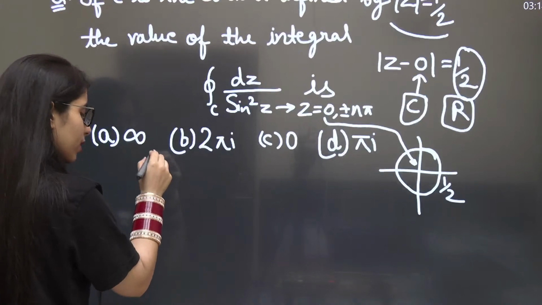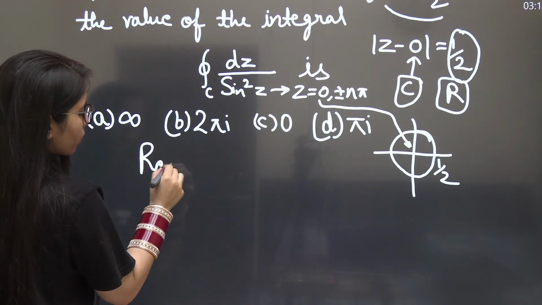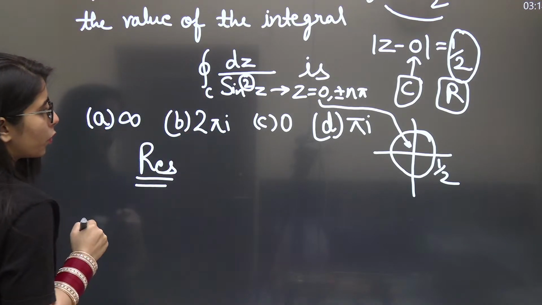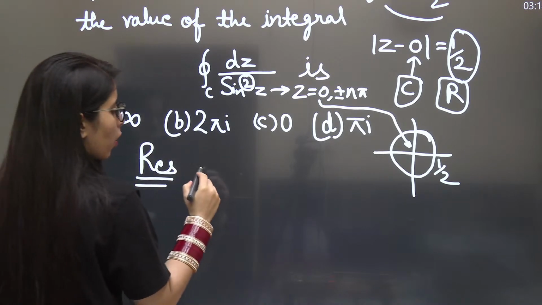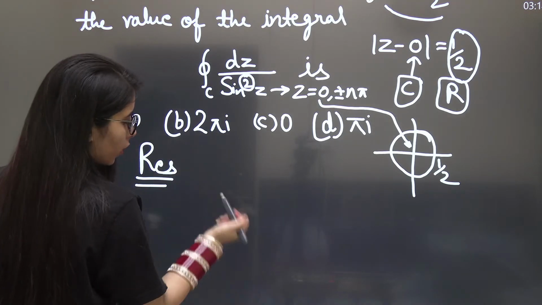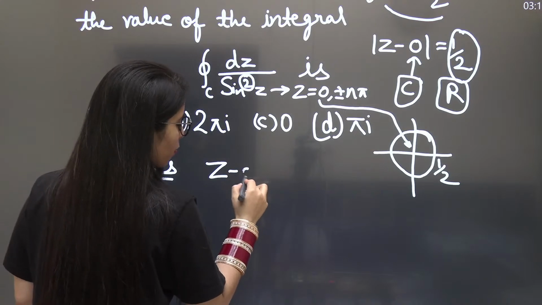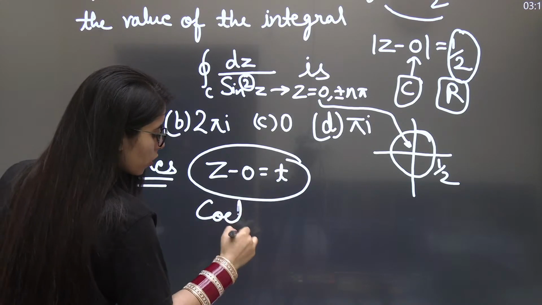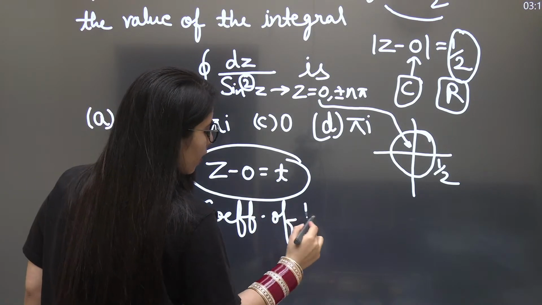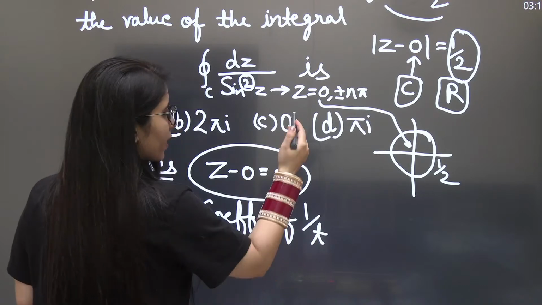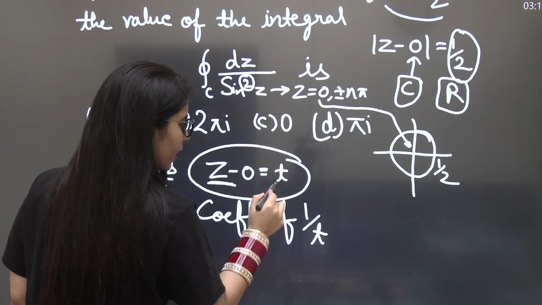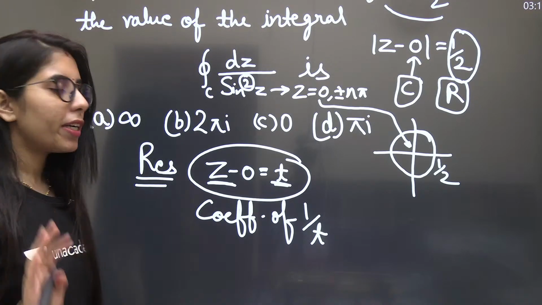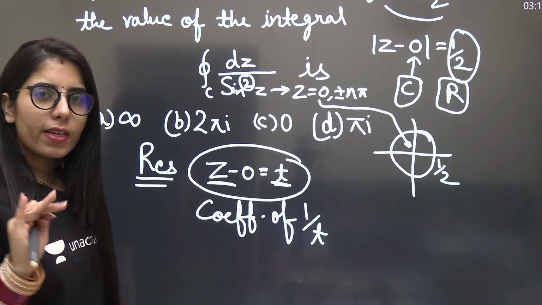Now we have to take the next step, that is to find the residue. To find the residue, you have to check the order of the pole. It is basically a second order pole. But we know there is a common method for the second order pole and the first order pole both. We take z minus pole equal to t, and then find the coefficient of 1 upon t only. Here z equal to 0 is the pole, so z and t both become equal. So the coefficient of 1 upon z, or 1 upon t, that I get will work as the residue.